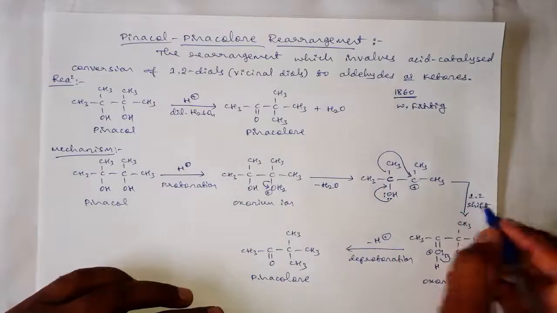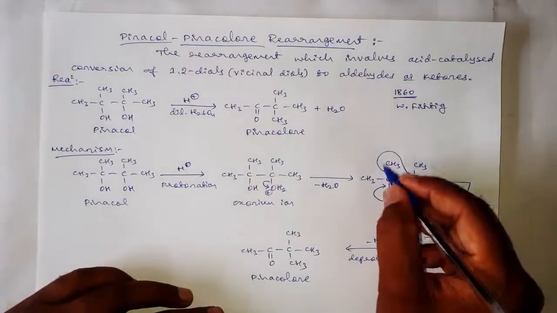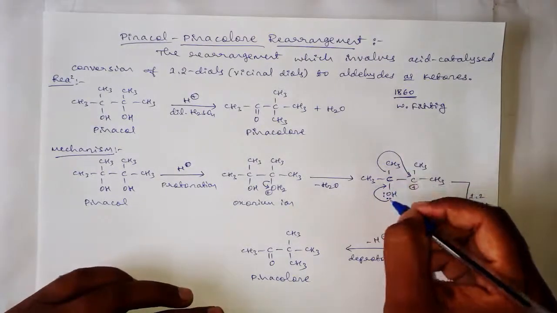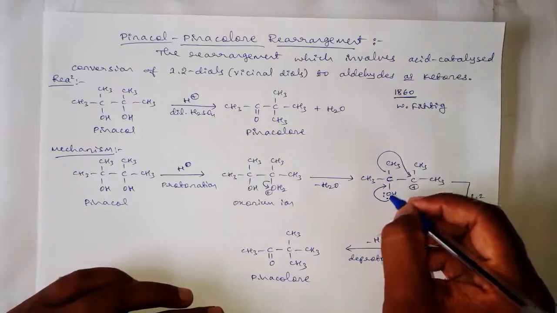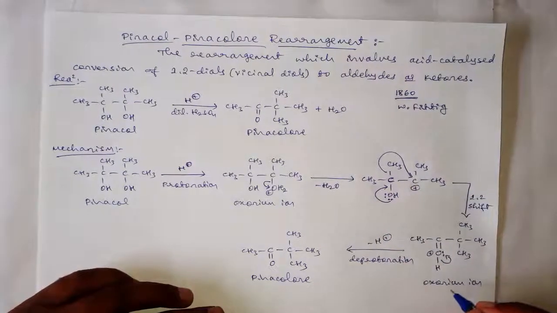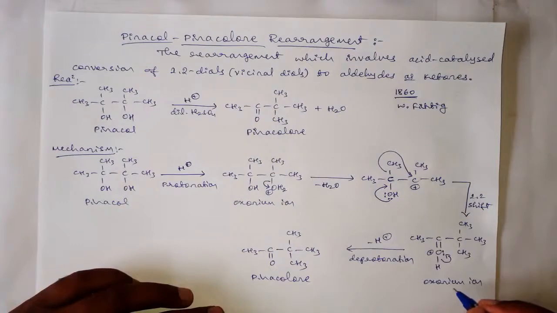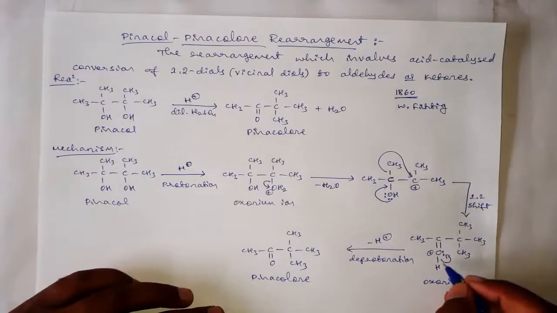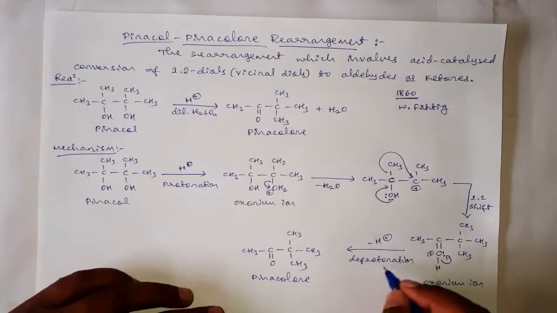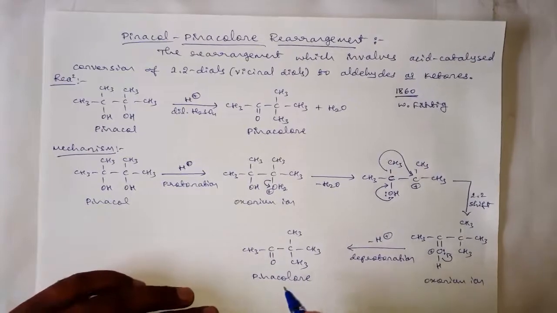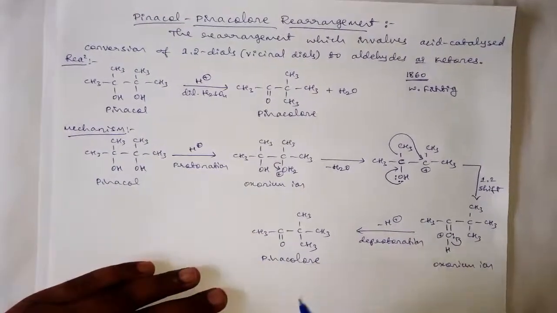This shifting is called 1,2 shifting. This shift will be initiated by the migration of one of the lone pairs of electrons which are present on the oxygen atom, and it forms an oxonium ion, and this oxonium ion undergoes deprotonation and forms the final product, that is a pinacolone.